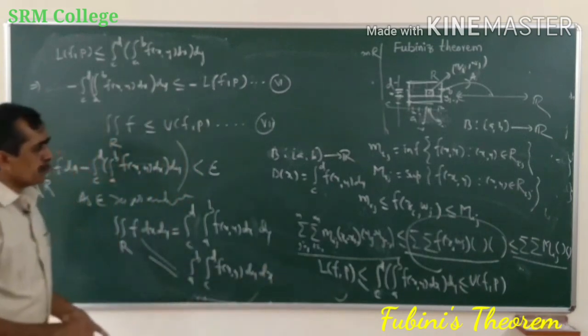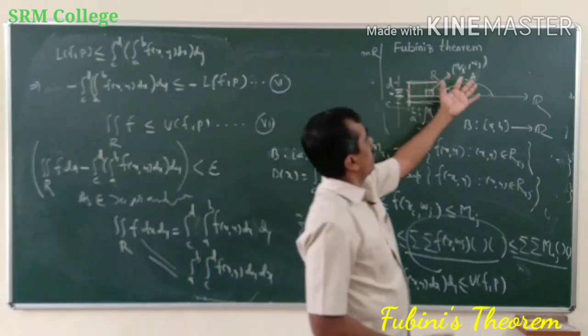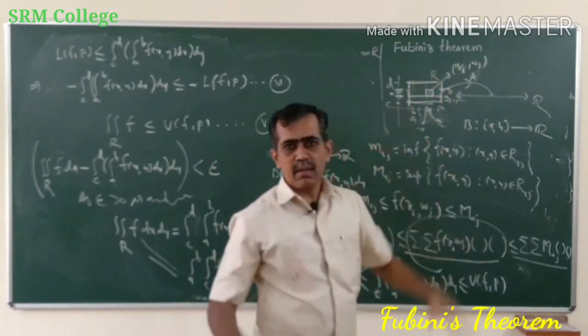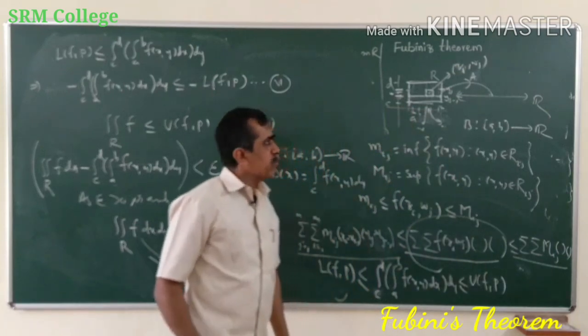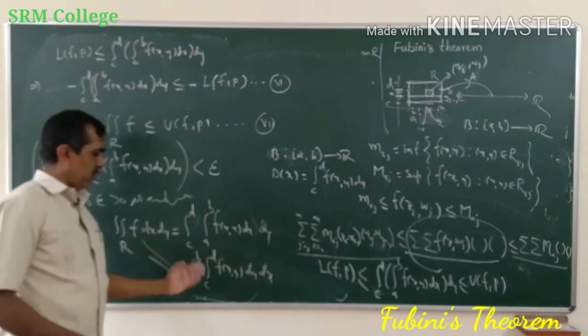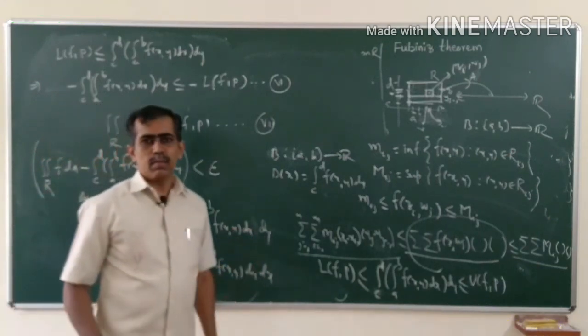So Fubini's theorem helps us to express the double integral of a function over a rectangle R in terms of repeated integrals, that is, integral c to d, integral a to b, or integral a to b, integral c to d. Okay, so this is how Fubini's theorem is helpful. Thank you very much.